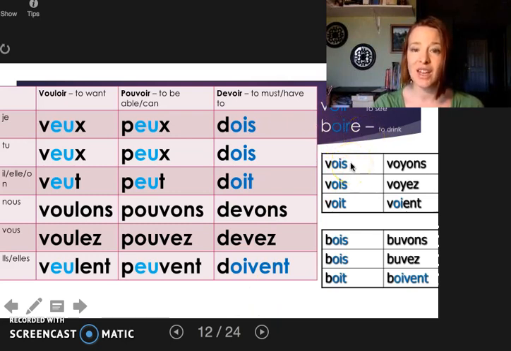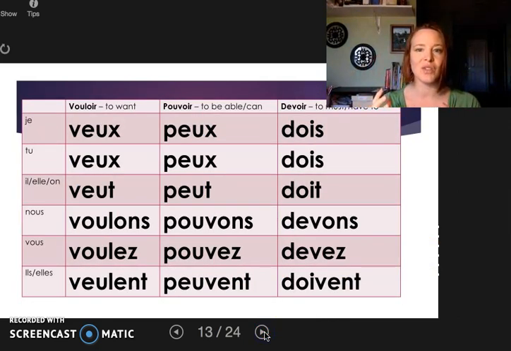And notice these conjugations. Inside the boots, we have the OI, OI, OI, OI. And then outside, they look similar-ish with the ONS and the EZ. So hopefully that will help with general conjugation of these verbs.